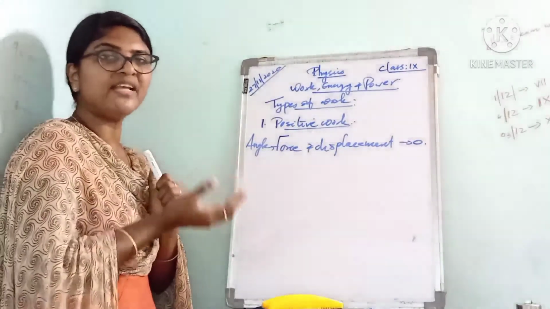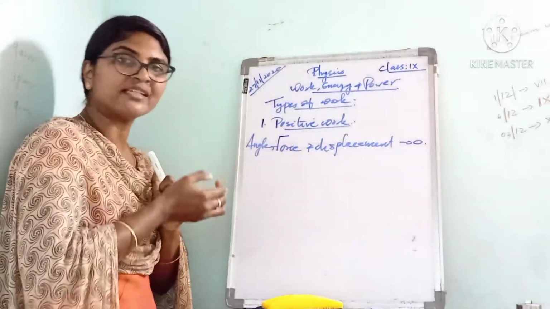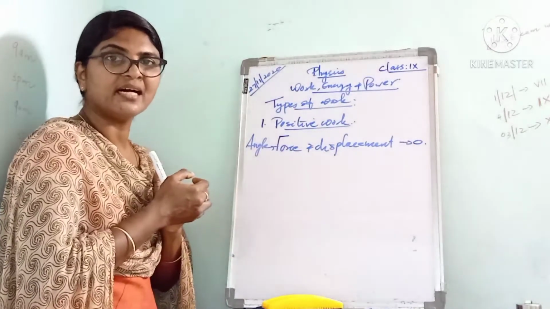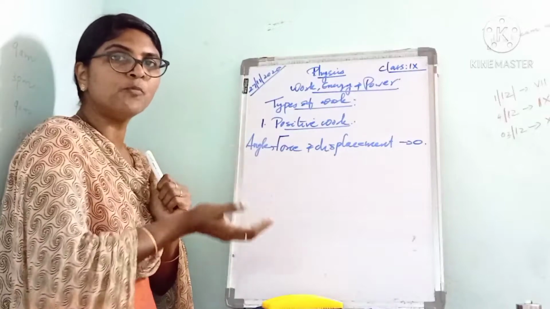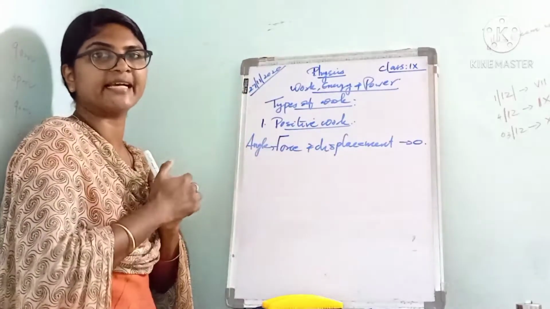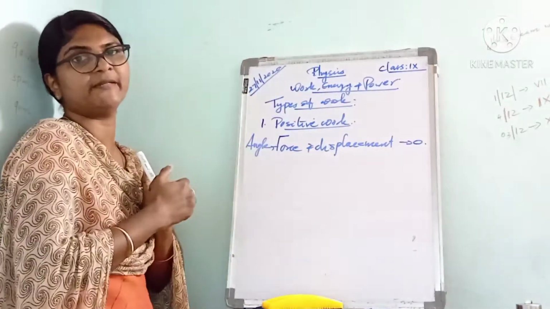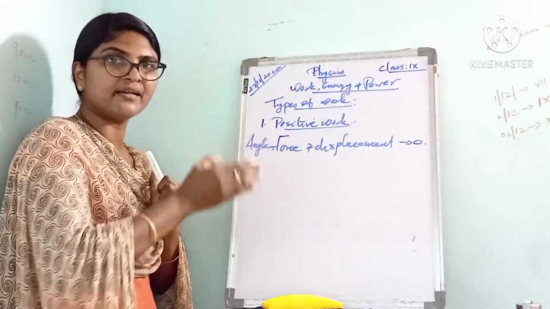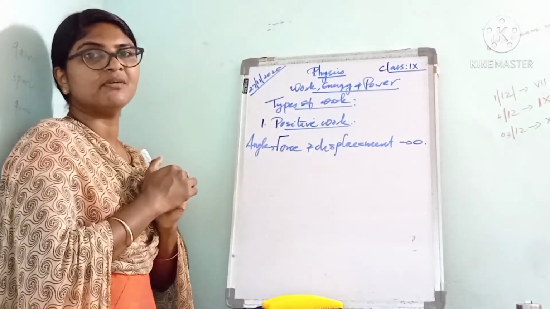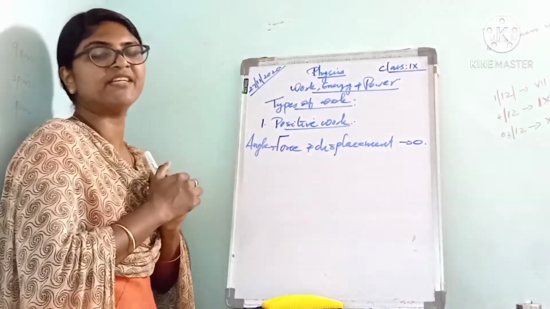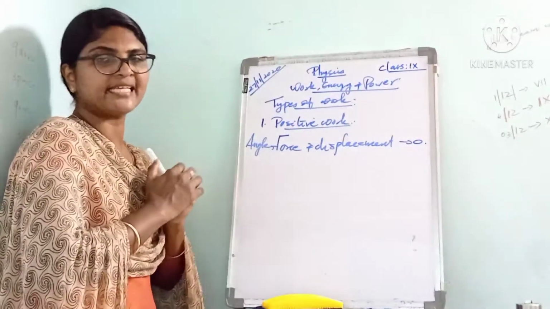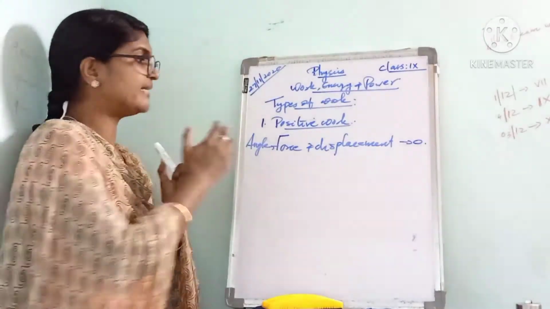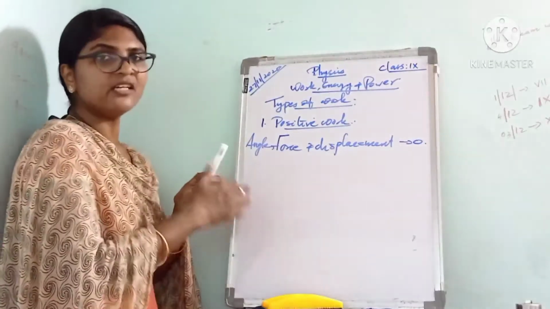And when we lift an object upward, the work done by the lifting force is taken as positive because the force and the movement of the object are in the same direction, that is, the upward direction. And when we drop an object downward, the work done by the gravitational force is positive because the force and displacement are in the same direction. That is about positive work.